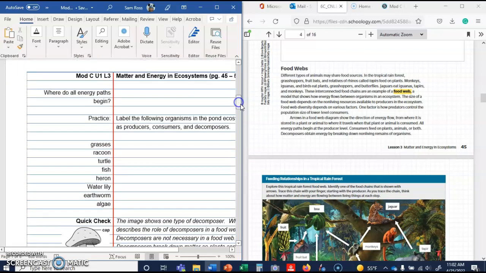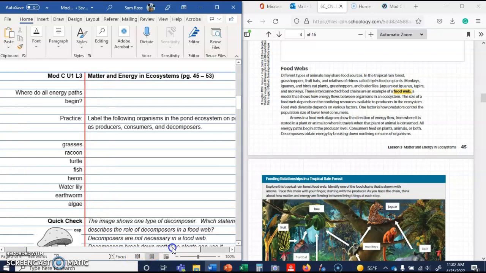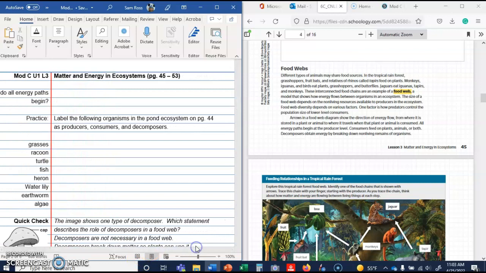Next page. Where do all energy paths begin? I think this might be... All energy paths begin at the producer level. Producer level. And then I have a practice here. We've done some practice in class. It says label the following organisms in the pond ecosystem on 44 as producers, consumers, and decomposers.